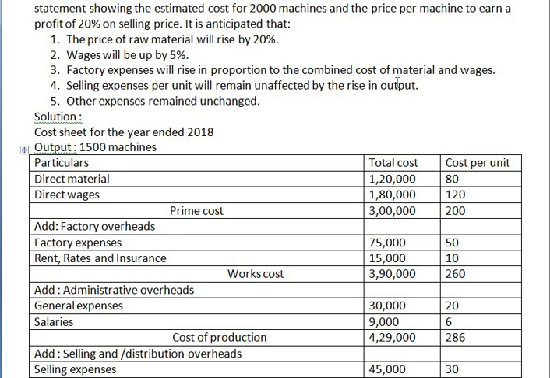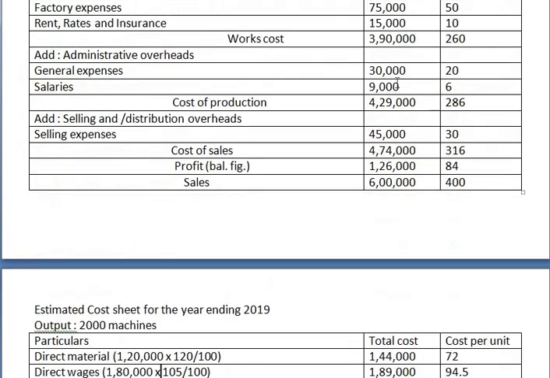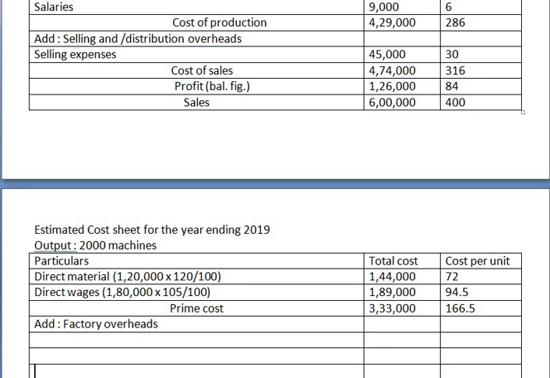Now the combined cost of materials and wages is how much? It is prime cost, right? So prime cost is 3,33,000. So here for factory expenses, in brackets you can show the calculation.